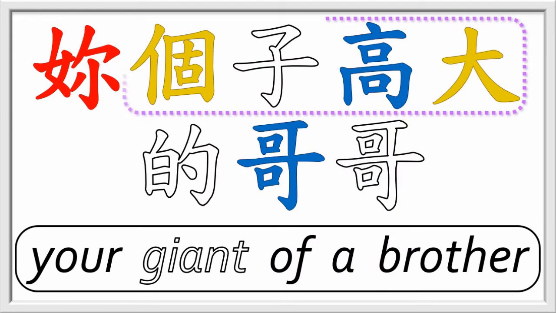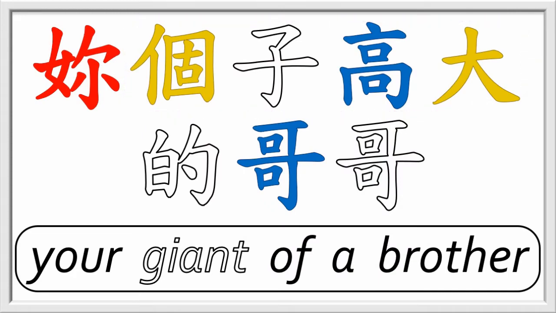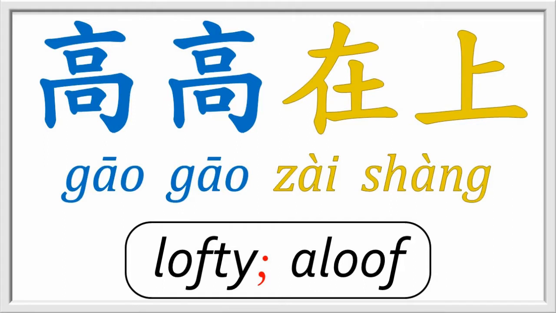高个子 refers to an especially tall person, as does 高大, which can combine into one expression. 你个子高大的哥哥, your giant of a brother, your big tall brother. A useful 4-character expression to say a person is seemingly far removed from the masses and reality, aloof, and possibly condescending. 高高在上, literally, high, high above all this.